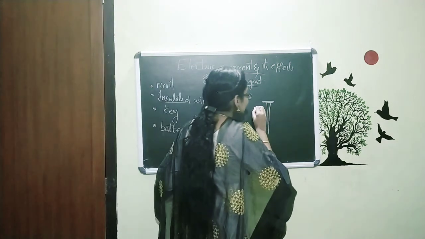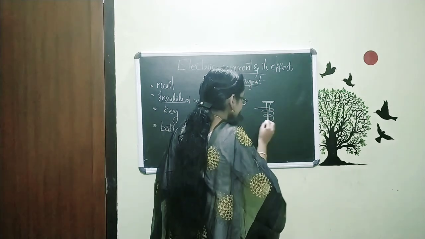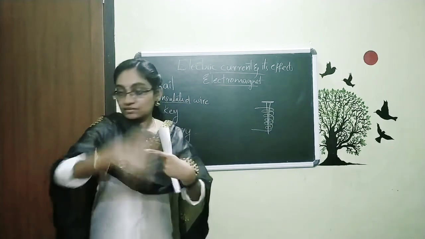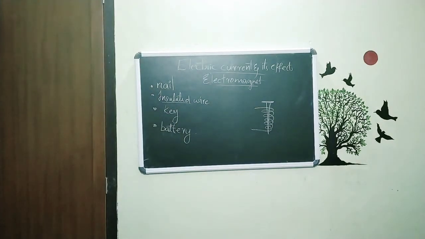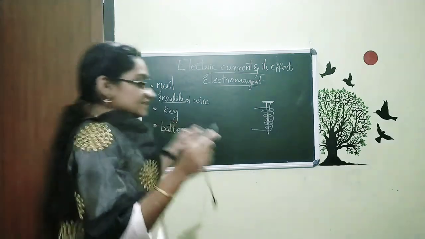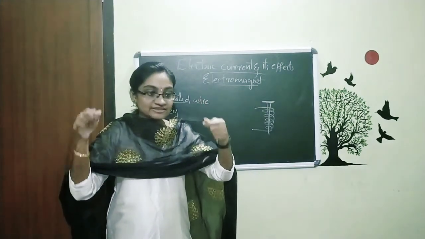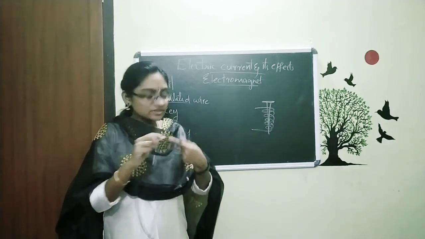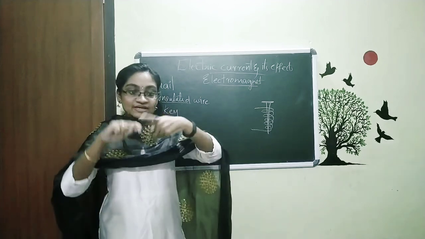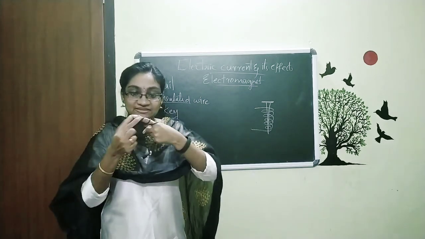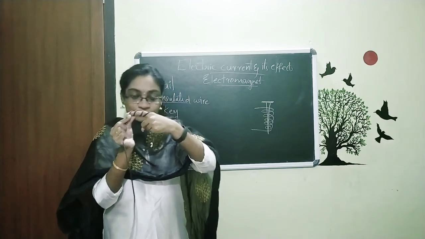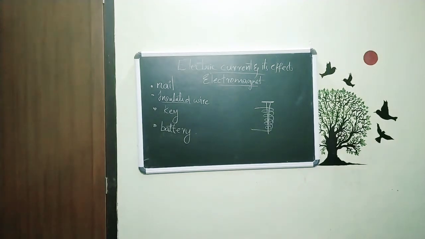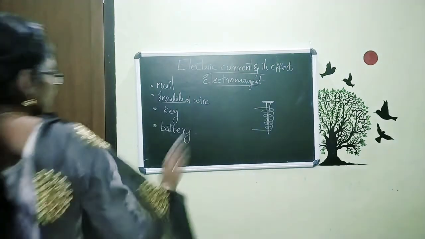So I am just winding this. Winding means I am putting it like that. This is a type of insulated wire. You can see the black color, and the material outside this wire is non-conducting. So winding means I am taking this wire and putting it around like this. This is winding of wires. So I take the insulated wire and wind it.